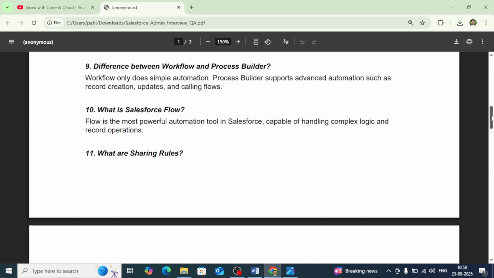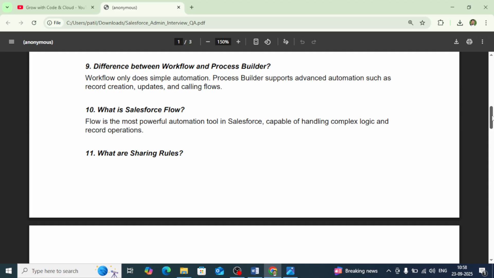And what is the difference between workflow rule and process builder? Workflow only does simple automations. Process builder supports advanced automations such as record creation, record update, and calling flows. With the help of workflow rule, you can mention only a single condition, and based on that condition, you can create the task, you can update the field, you can send the email alert, you can send the outbound message, but you cannot create the record, you cannot call the flow.